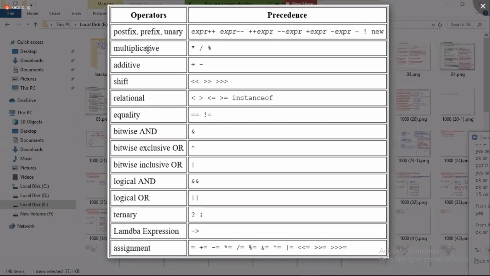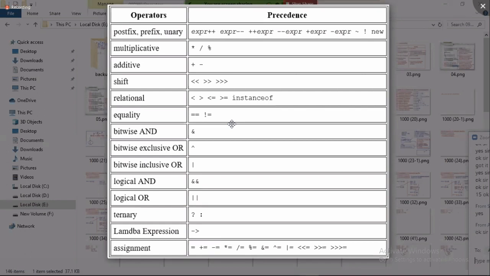Then next, after multiplicative, additive, and shift operators are completed, the JVM will execute relational operators: less than, less than or equal to, greater than, greater than or equal to, and the instanceof operator. After relational operators are evaluated, equality operators come into the picture. I hope you understand now why I have separated relational operators and equality operators into two divisions: to easily remember this operator precedence.